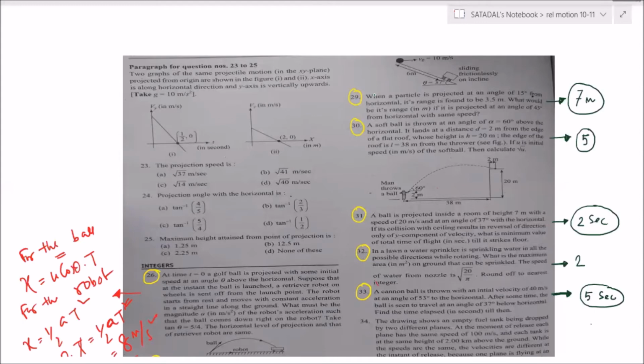Yes, Rahul. Sir, 30 and 32 are mistakes, sir. All are correct. 30 and 32 are mistakes. Okay, fine. Mute yourself.